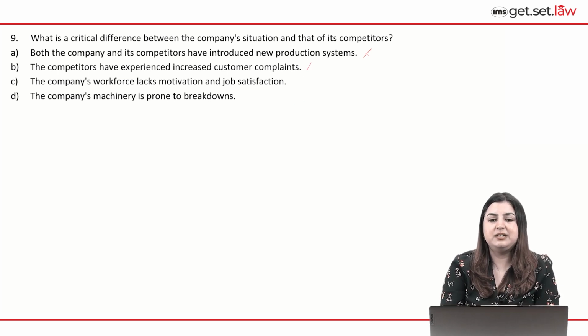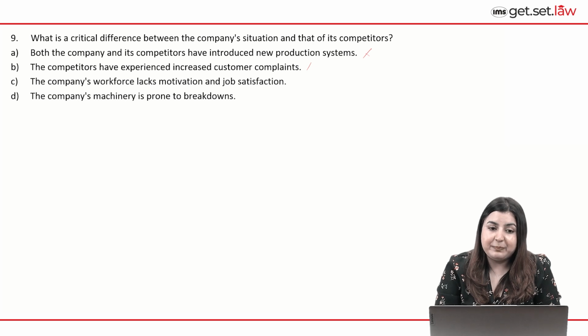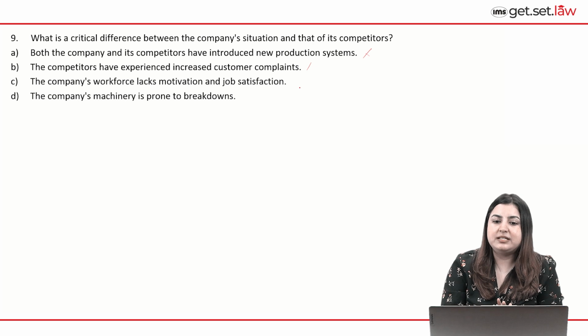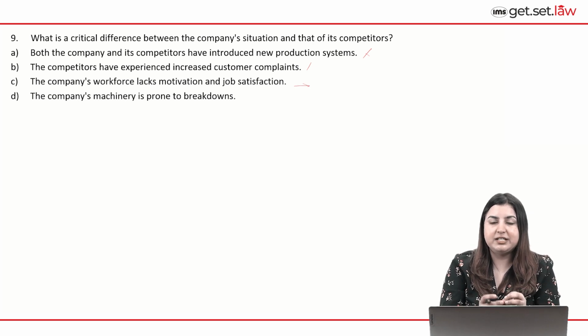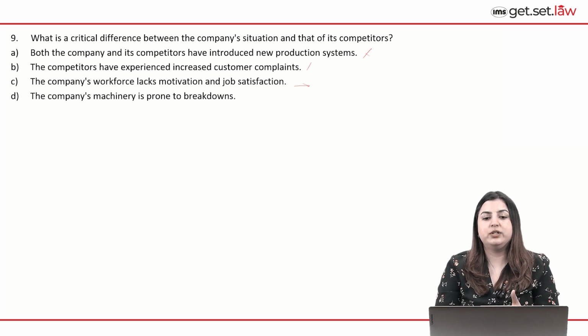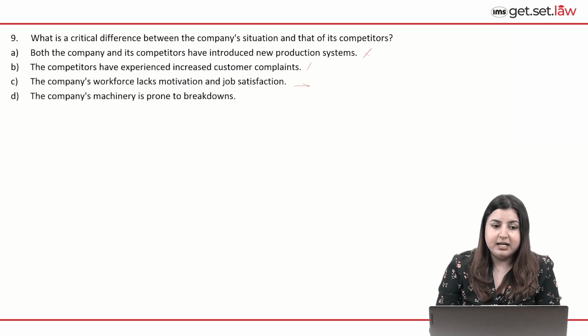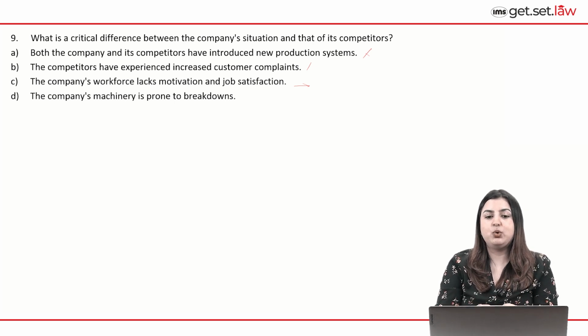All right. Now, this becomes a little easier, if at all, because we have narrowed down the options to C and D. Let's make the best choice now. C, the company's workforce lacks motivation and job satisfaction. We'll keep it on the side. All right. Even though this is also not a difference, it does not directly address the difference, right? Difference is in the way that, okay, the company's workforce lacks motivation and job satisfaction. It should have been clearly mentioned that the competitors, on the other hand, however, have their workers feeling very satisfied on the job, right? But that is not the case. But still, we'll keep it on the side. D says the company's machinery is prone to breakdowns.